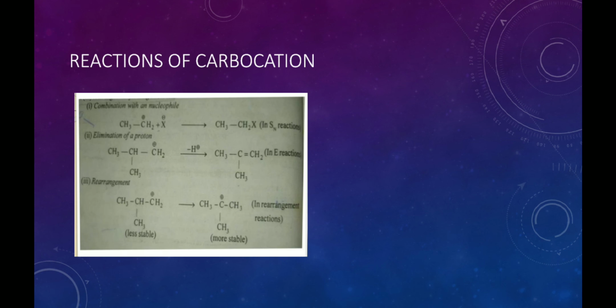In the second set of reactions, there is an elimination of the proton to produce an alkene as a product. It is an example of E1 elimination, in which the proton on the adjacent carbon atom of the carbocation undergoes elimination to produce an alkene as a product.